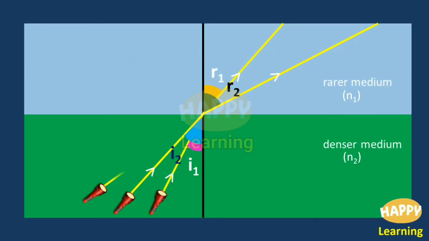Now, this light ray is projected at some other angle of incidence. Specially, it is called C. And look at this refracted ray.